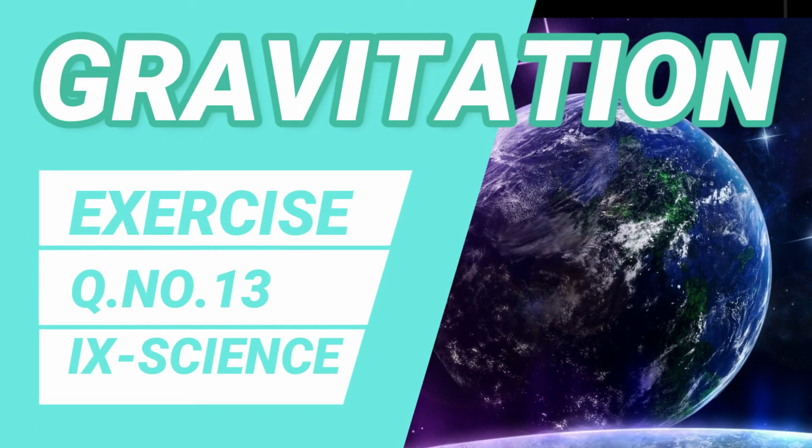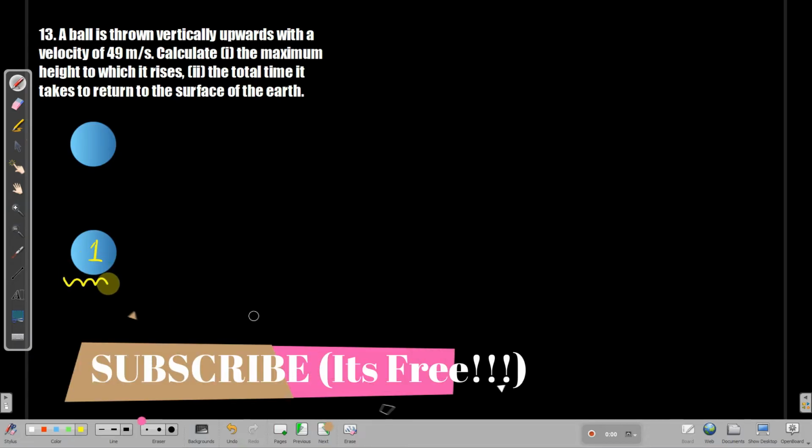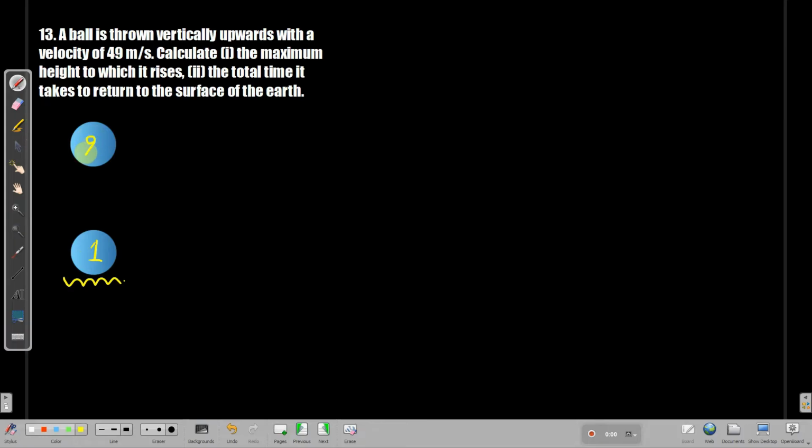Moving on to the 13th question, we have a ball is thrown vertically upwards with a velocity of 49 meters per second. Right, so for that reason, to explain this problem, I took two balls over here, and this is actually the same ball. This ball is being thrown from the ground. So this is the first state of motion. The ball is going to start from the ground here, and let me write down, this is the first state of motion of the ball. The ball is over the ground, and this ball climbs up the maximum height and reaches to this second point, this final position of the ball, right?